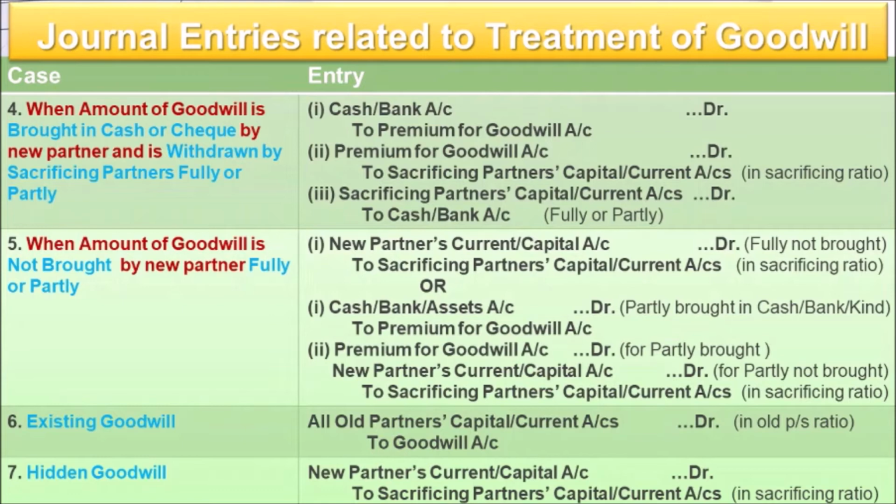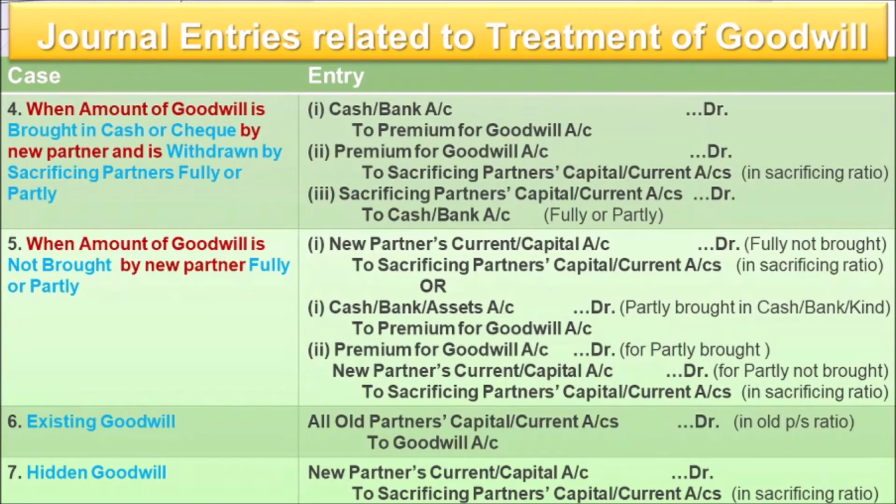Now, when some of the amount he brings and some he does not bring, let's take an example: he is supposed to bring 1 lakh and he has brought only 20,000, and 80,000 he has not brought. Then what entry will be passed? Cash, bank or asset account debit to premium for goodwill. He is bringing 20,000; that can be in the form of cash, check or asset. Whatever the question says, we will pass the entry accordingly, and then to premium for goodwill account. Understood?